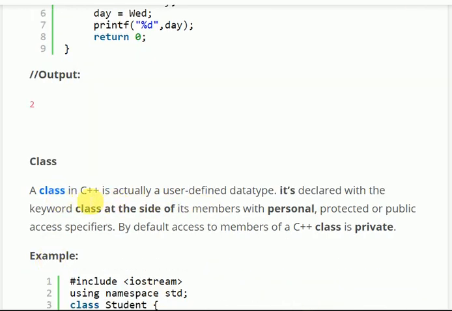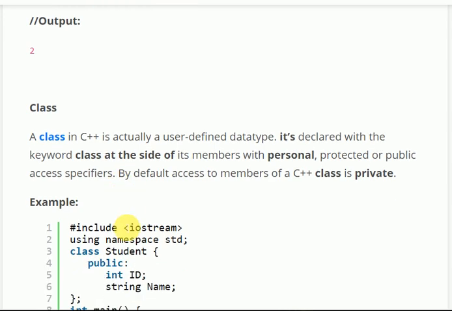What is a class? A class is a user defined data type. It's declared with the keyword class. A class is a blueprint of a model. Simple: a class is a collection of objects. A class is declared with the keyword class, along with its members with private, protected or public access specifier. By default, a class in C++ is private.